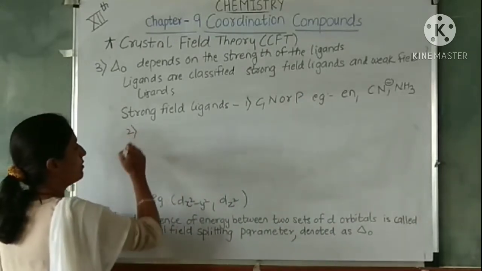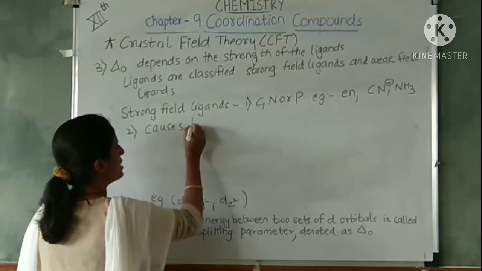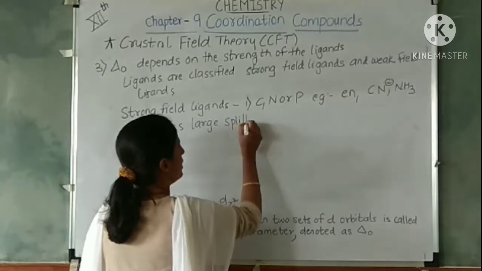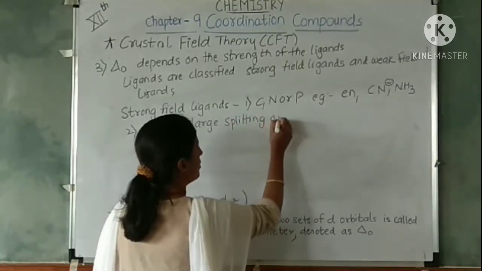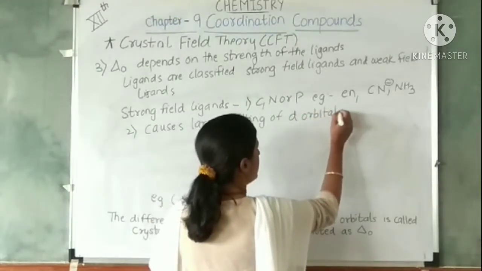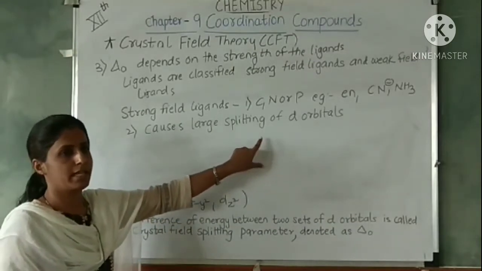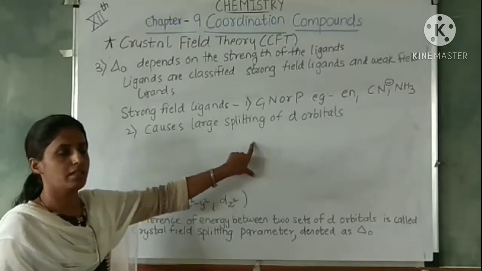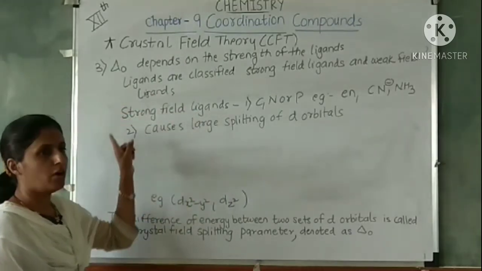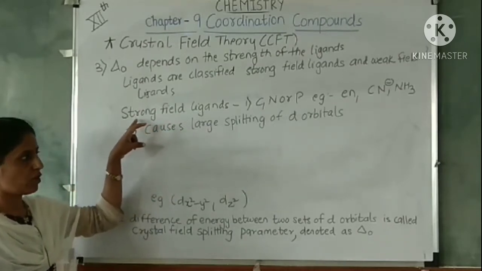What is the second point? Strong field ligands cause large splitting of d orbitals. The d orbitals are split in two sets, T2g and Eg, and we have seen the difference of energy between them is called delta O or 10 Dq. That splitting is more if those ligands are strong field.